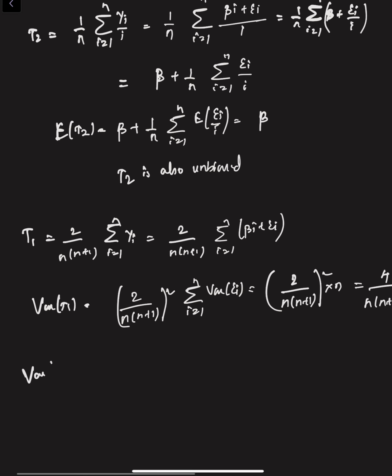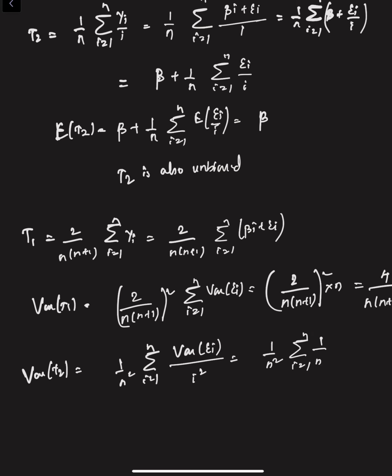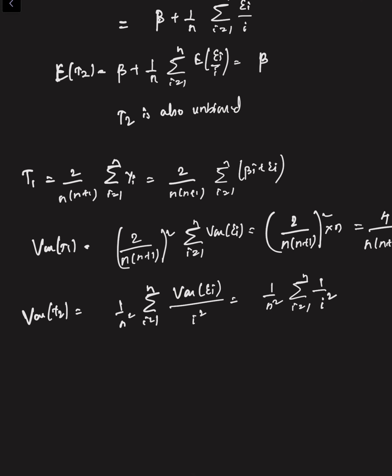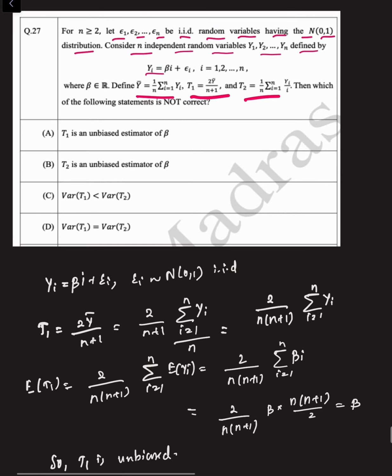In a similar way, the variance of T2 is 1 by n square summation i equals 1 to n variance of epsilon i by i square. So that is nothing but 1 by n square summation i equals 1 to n 1 by i square. So if we compare these two, we know that summation i equals 1 to n of 1 by i square is nothing but pi square by 6. So 1 by n square times pi square by 6. So if we compare these two, the variance of T1 is less than the variance of T2. So therefore option C is the correct answer.